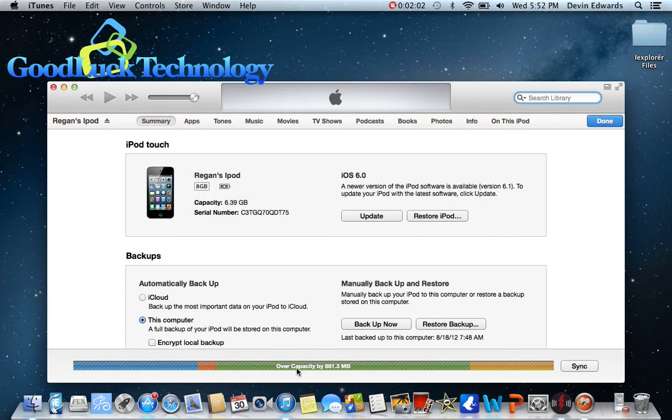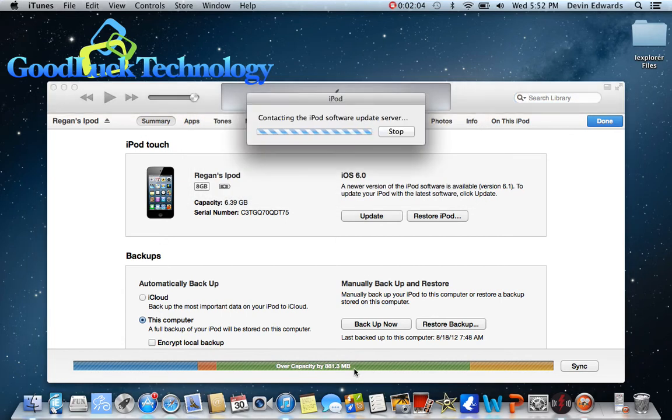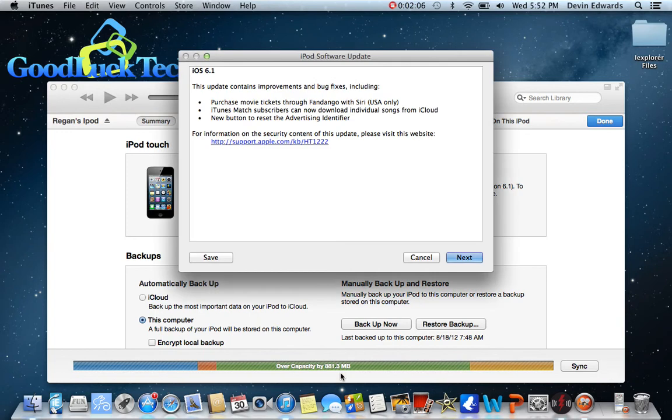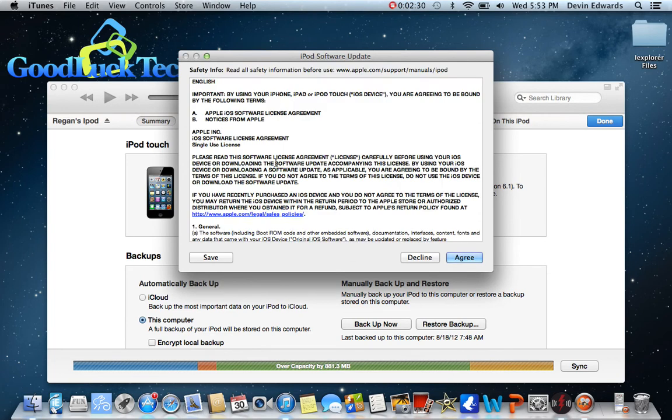As you can see right now, it is over capacity by 881.3 megabytes. Right here, we talk about the new iOS 6 that just came out and what you can do with Siri, USA only, the iTunes Match for subscribers, and the new button to reset the advertising identifier. So you can just press next.